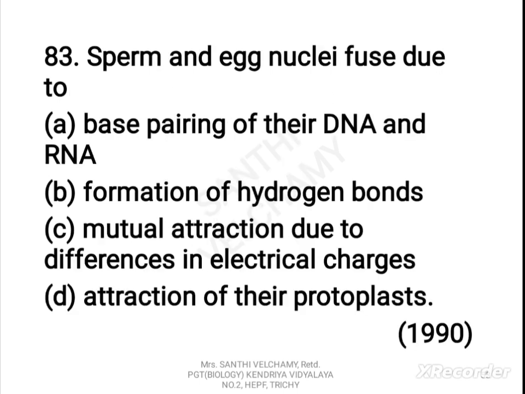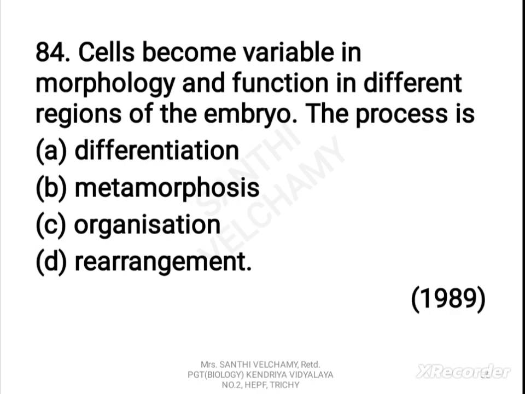Now the next question. Sperm and egg nuclei fuse due to: A. base pairing of their DNA and RNA. B. formation of hydrogen bonds. C. mutual attraction due to differences in electrical charges. D. attraction of their protoplasts. The correct answer is D. Attraction of their protoplasts.